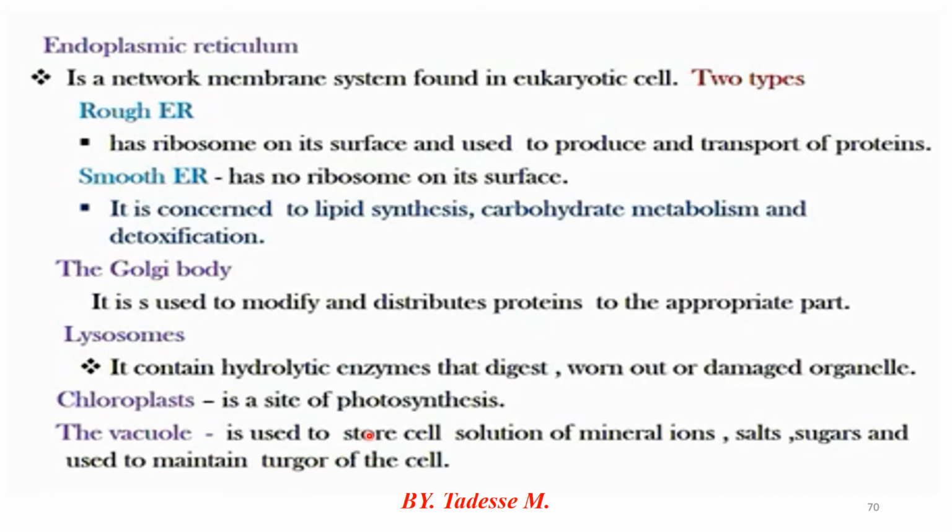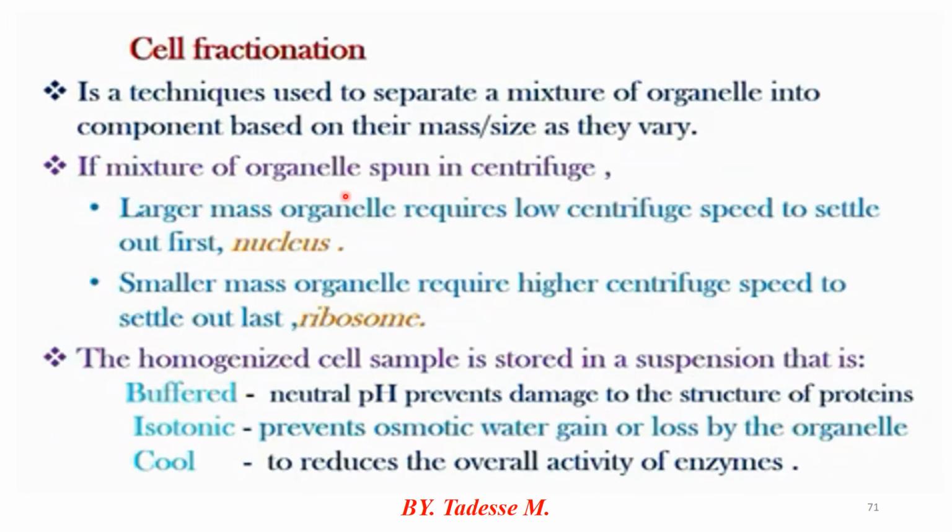The other part of the cell is called the cell wall. You know that the cell wall is found in both prokaryotic and eukaryotic cells, but the cell wall of prokaryotes is made from peptidoglycan, while the eukaryotic one is different. Also, the cell wall in plant cells is mainly used to give the plant cell strength and elasticity. This is all about the major organelles found in plant and animal cells.